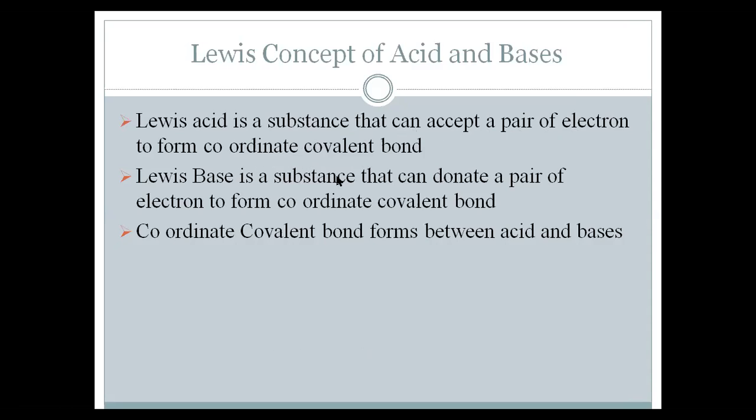Lewis base is a substance that can donate a pair of electrons. So an acid is a substance that is accepting a pair of electrons and forming a coordinate covalent bond, while a base is a substance that can donate a pair of electrons to form a coordinate covalent bond. The base is donating and the acid is accepting, and by donating and accepting, they mutually form a coordinate covalent bond between them.